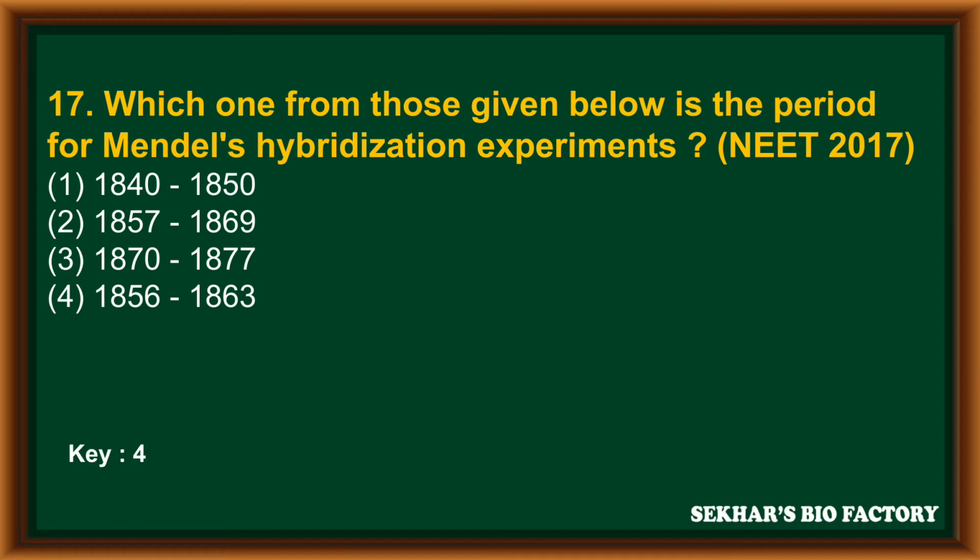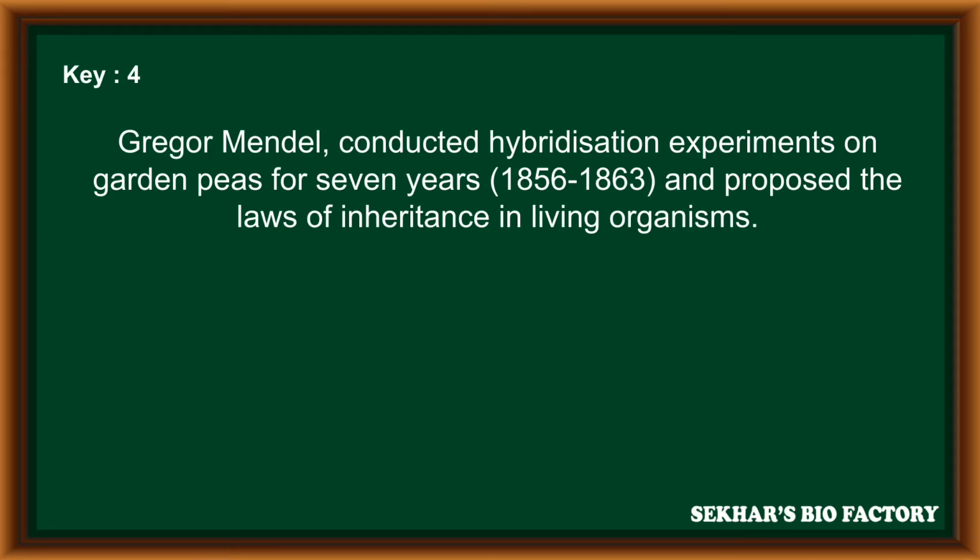The correct answer is the fourth option. So Gregor Mendel conducted hybridization experiments on garden pea for 7 years, between 1856 and 1863, and proposed the laws of inheritance in living organisms.